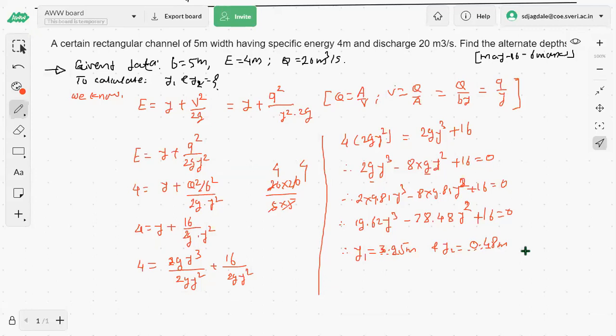Another root we are getting is minus 0.42, but that negative depth is not possible. So the possible roots for y, that is the alternate depths, we can say are 3.95 meters and 0.48 meters.